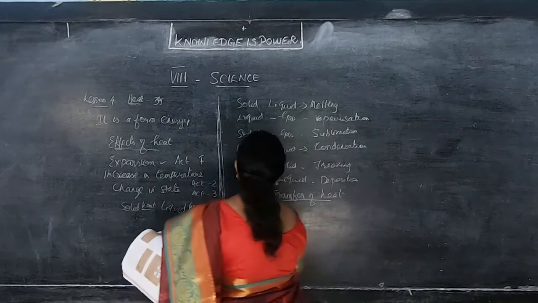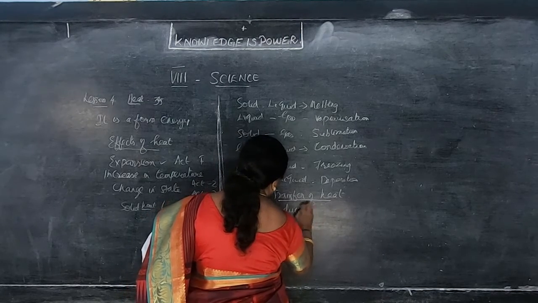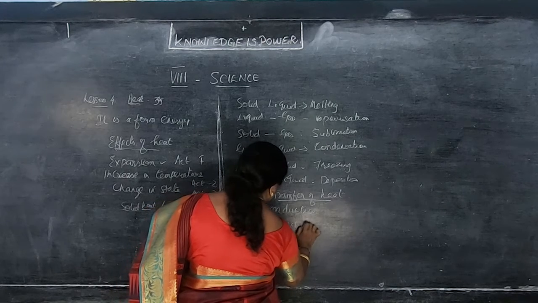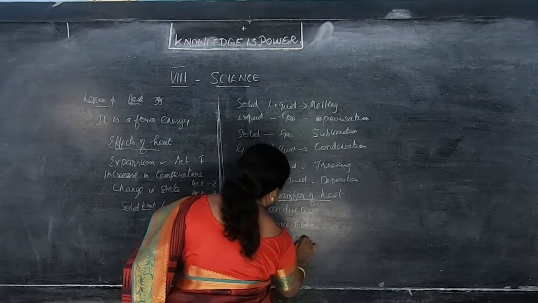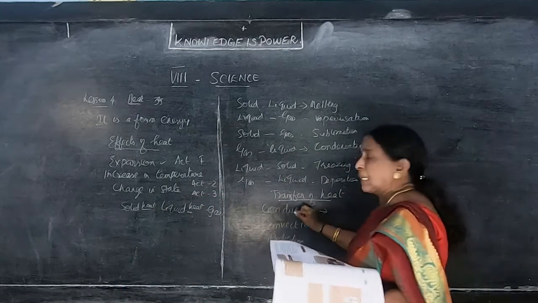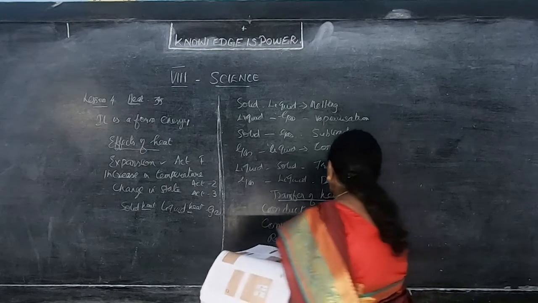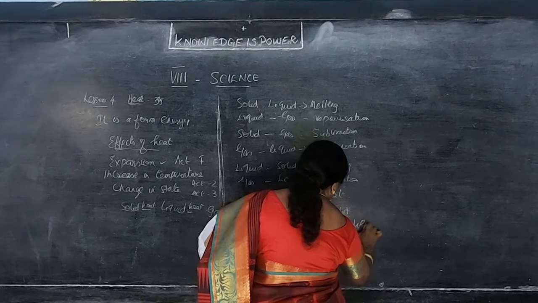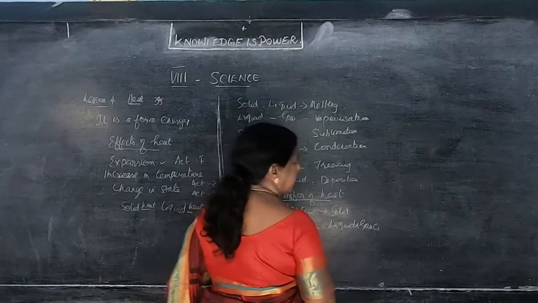There are three ways of transfer of heat. One is conduction. The other one is convection. The last one is radiation. Conduction is the heat transfer in solids. Conduction is applicable only for solid substances. Convection is for liquids and gases. And radiation is direct.